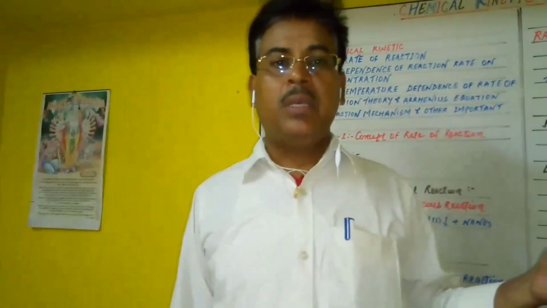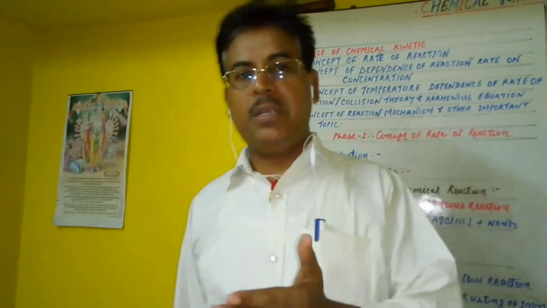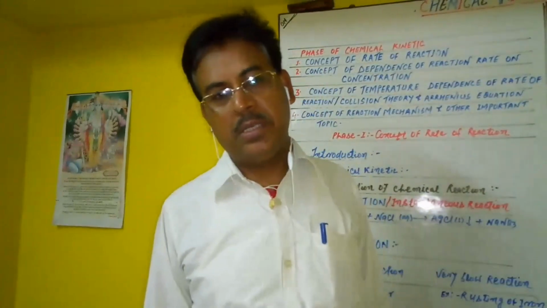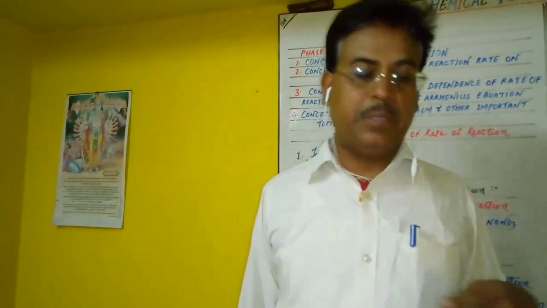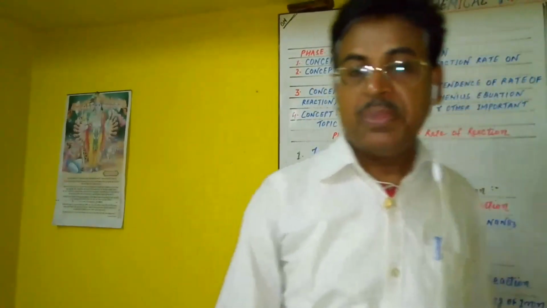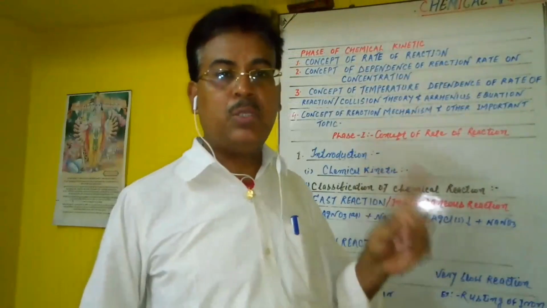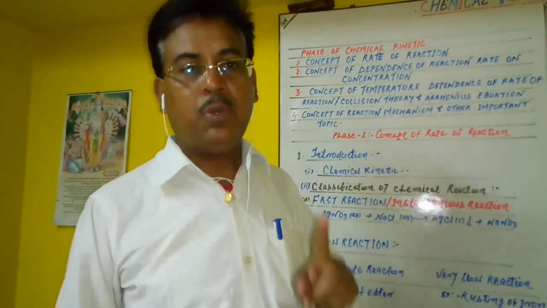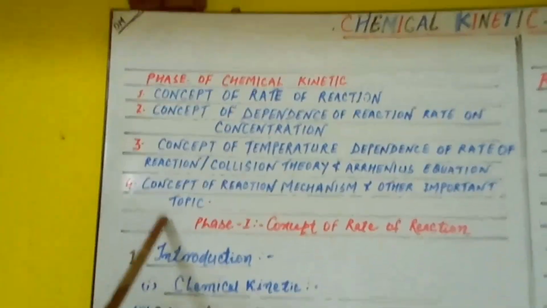That means we start to discuss this chapter by dividing it into a number of parts for easy understanding, and we must be able to compare them to the questions asked in CBSE and related competitive examinations. For this purpose, this chapter is divided by me for your easy understanding into 4 phases.